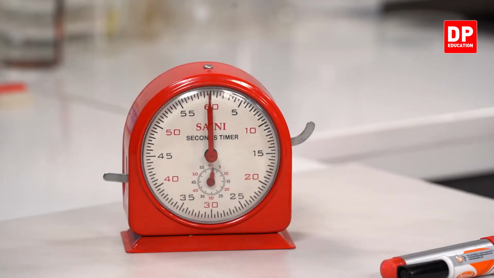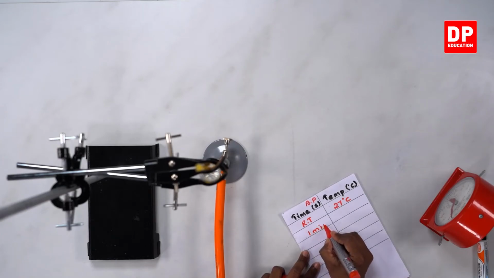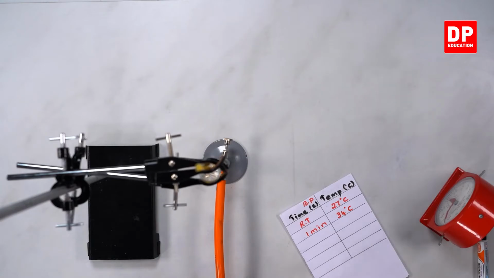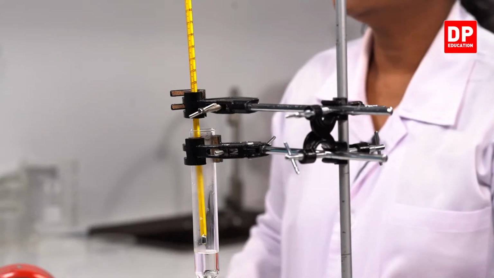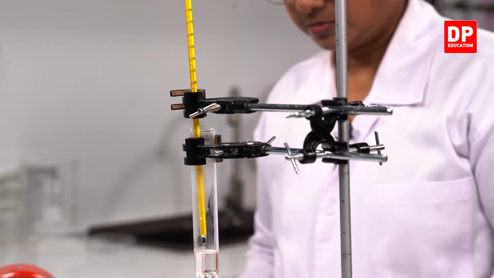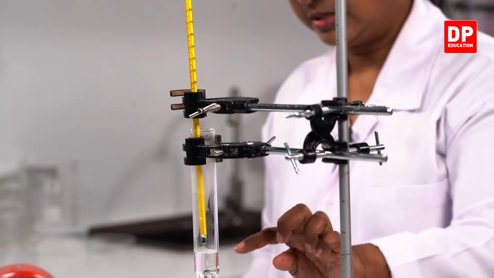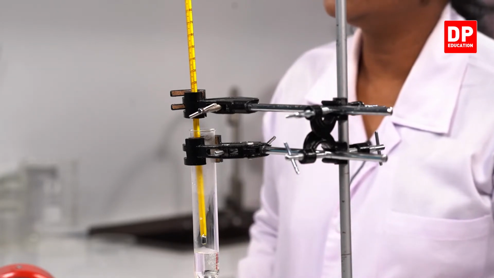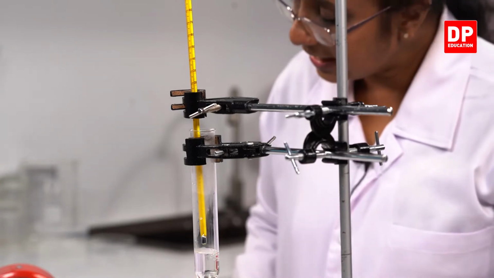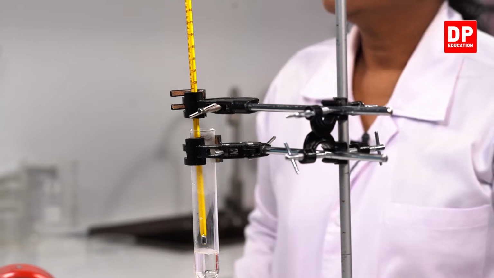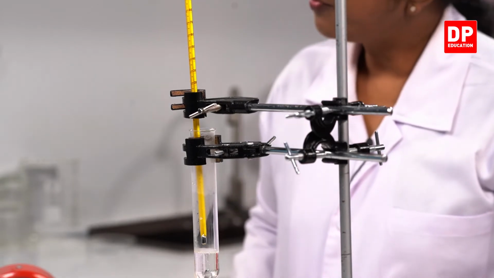After 1 minute, it is 34 degrees Celsius. So, that I will take as the first reading, 34 degrees Celsius. So, we'll wait until the temperature increases. There you can see the gas bubbles starting to come out as the temperature increases. You can see it's almost 39 degrees Celsius after 1.5 minutes. It has become 40.